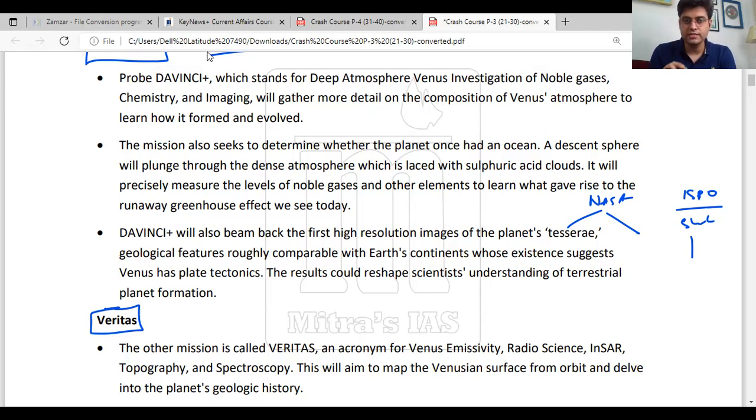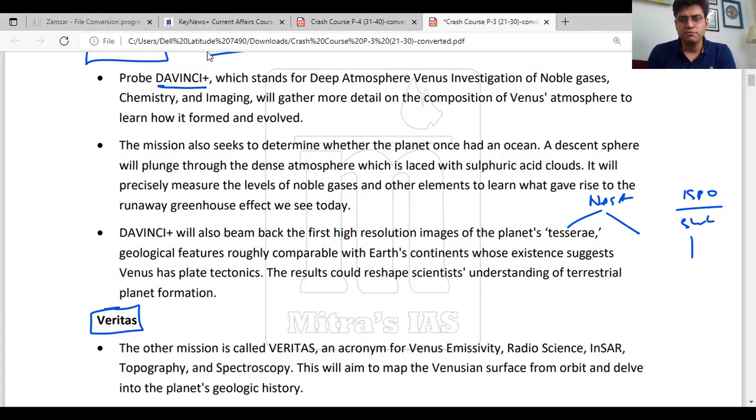So what are the names of the missions? Who is planning to launch those missions? What is going to be the objective of those missions? This should be the complete focus. I've just given the introduction about them so that nothing beyond this will be asked in Prelims 2022 by UPSC.